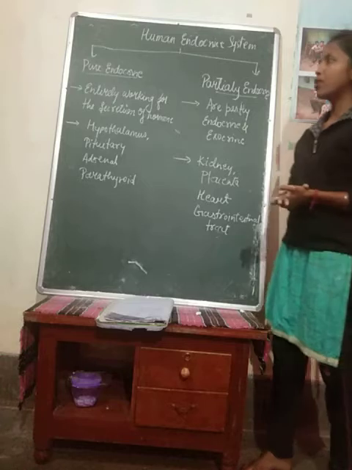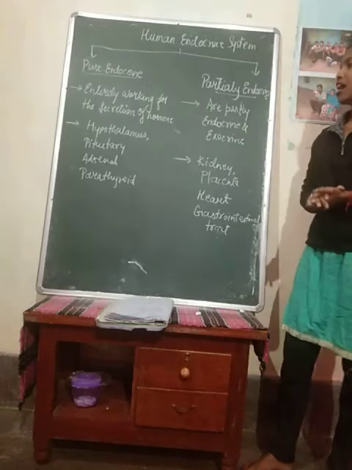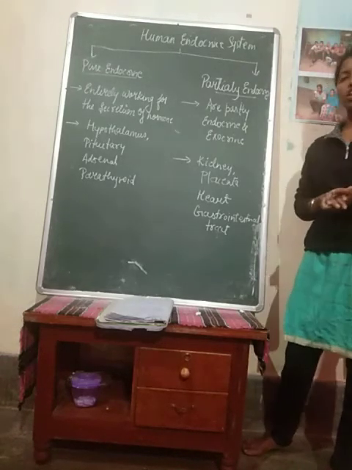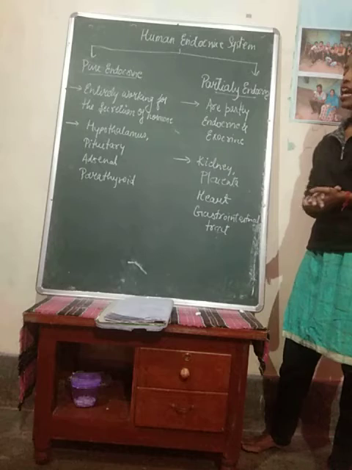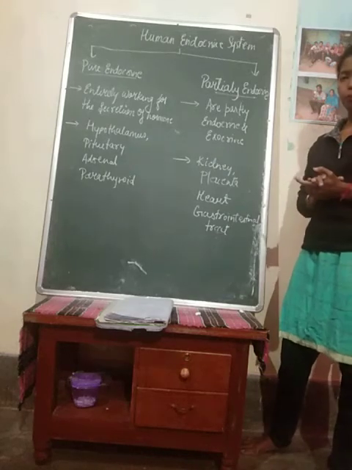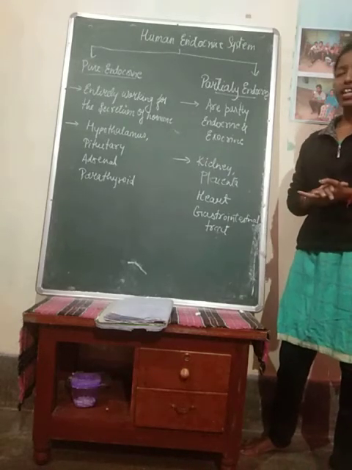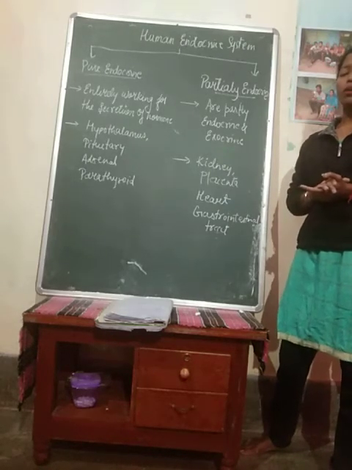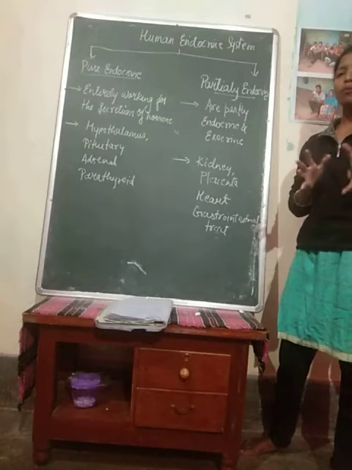Some examples of the pure endocrine system are the hypothalamus gland, pituitary gland, thalamus gland, adrenal, then parathyroid gland. Okay, pineal gland is there. So various types of glands are there.